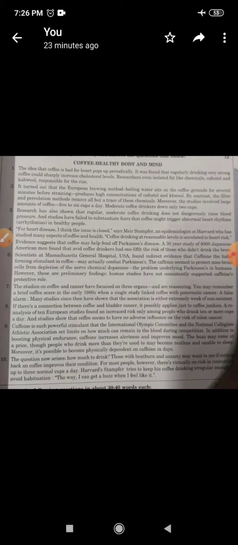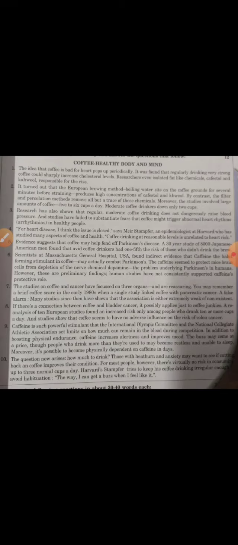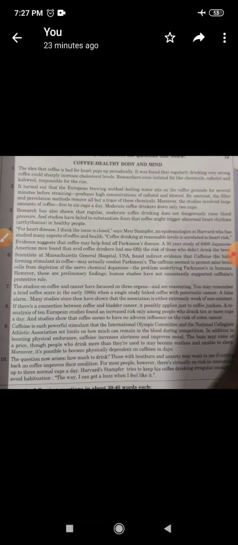Caffeine is such a powerful stimulant that the International Olympic Committee and National Collegiate Athletic Association set limits on how much can remain in the blood during competition. In addition to boosting physical endurance, caffeine increases alertness and improves mood. The buzz may come at a price, though. People who drink more than they're used to may become restless and unable to sleep. So this is again one of the bad effects of coffee. Moreover, it's possible to become physically dependent on caffeine in days.